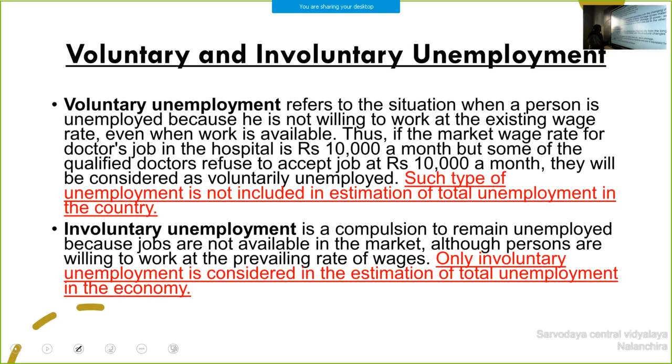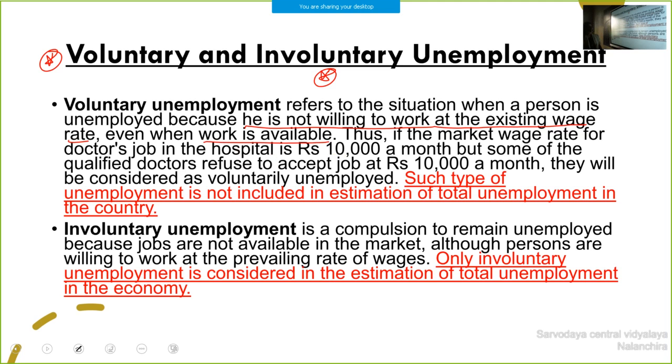Okay. Then another type of unemployment, which is very important for definition: voluntary and involuntary unemployment. Voluntary unemployment refers to the situation when a person is unemployed because he is not willing to work at the existing wage rate even when work is available.